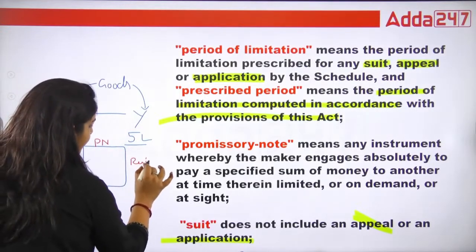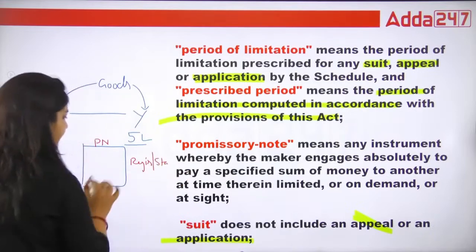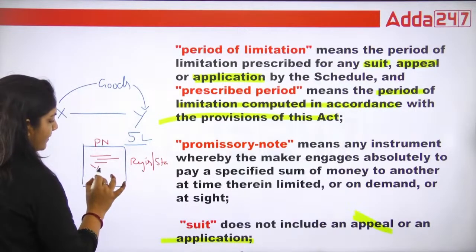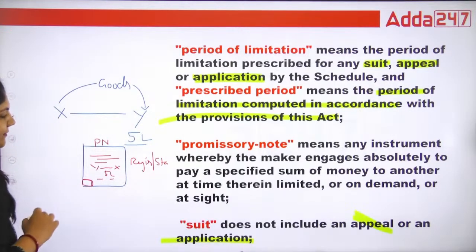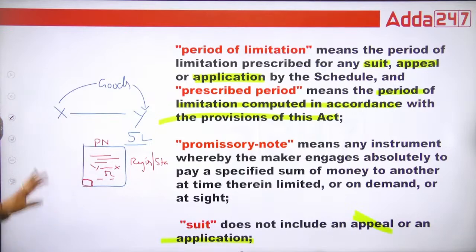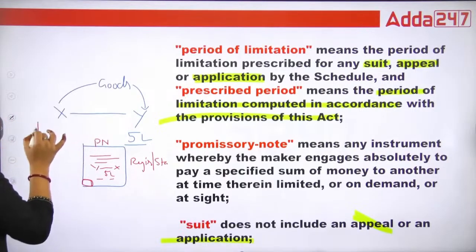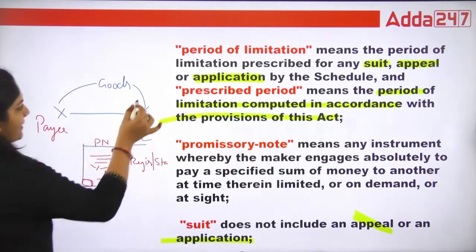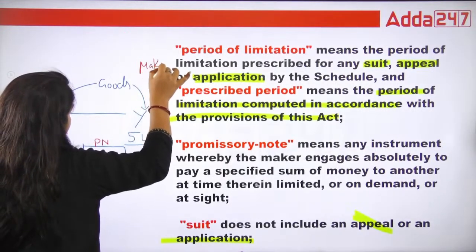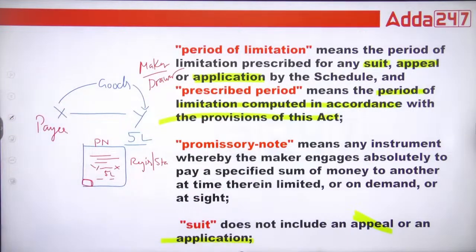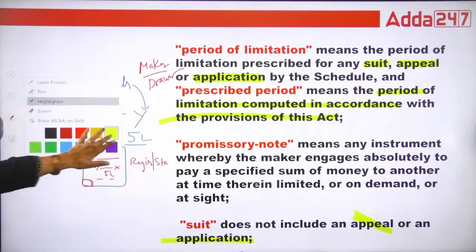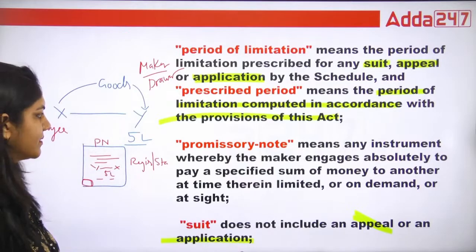It must be registered and stamped, and it is written that Y will give X 5 lakh rupees after 1 month, and Y will sign here. This is called promissory note. So in that case, X is the payee and Y is the maker and drawer. That's it. Maker and drawer. Is that okay? Done, guys? Okay. This is called promissory note.